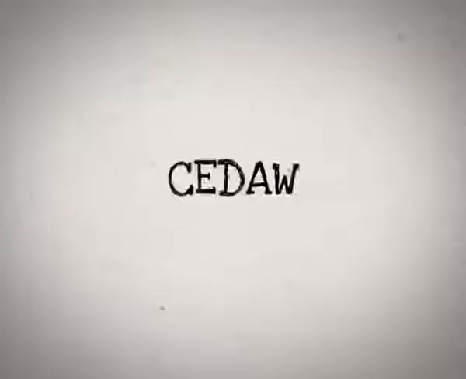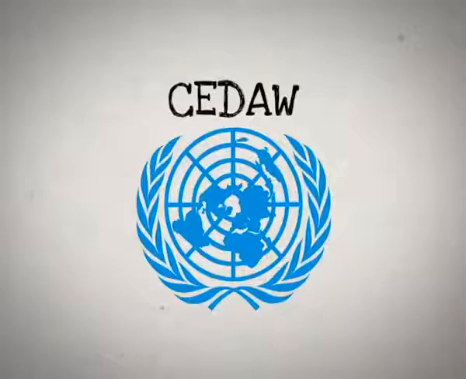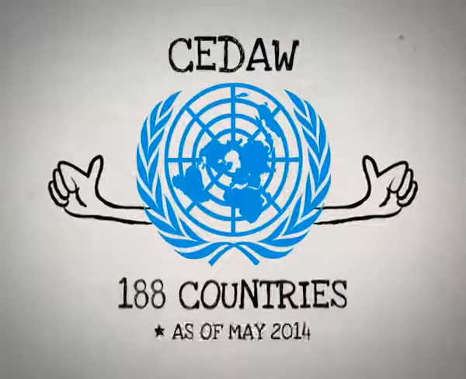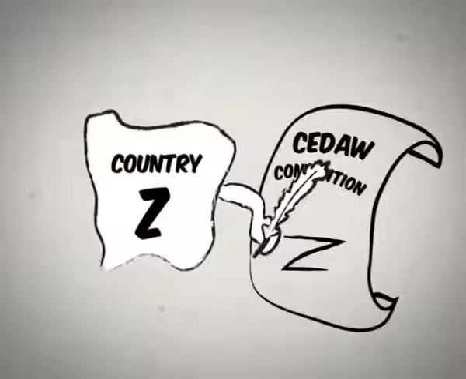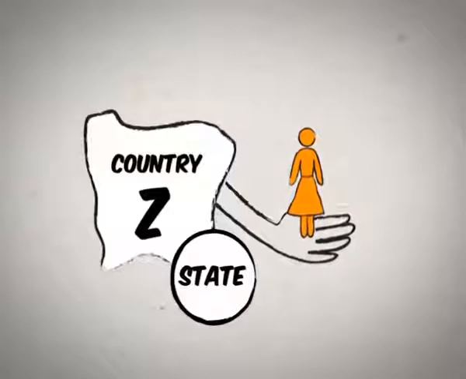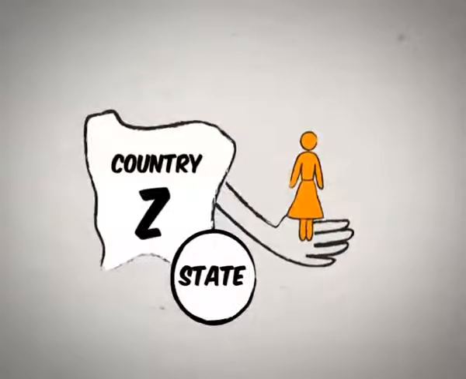The CEDAW Convention is one of the most widely ratified United Nations treaties worldwide. 188 countries have ratified the CEDAW Convention. For example, Country Z has signed the CEDAW Convention. This means that the government in Country Z is a state party to CEDAW and has agreed to take measures to improve women's status in the country.